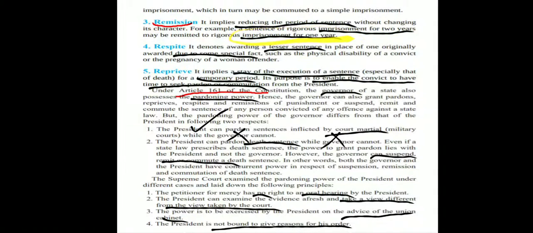And respite means a lesser sentence, however, only due to a special fact, maybe the convict was physically disabled, or maybe the criminal was going through some mental problem or anything like that. So the only difference between remission and respite is both involve reducing the sentence, however, respite means due to some special fact. And reprieve means that there is a stay of the execution of a sentence for a temporary period, during which the convict may take time to seek pardon or commutation from the president.